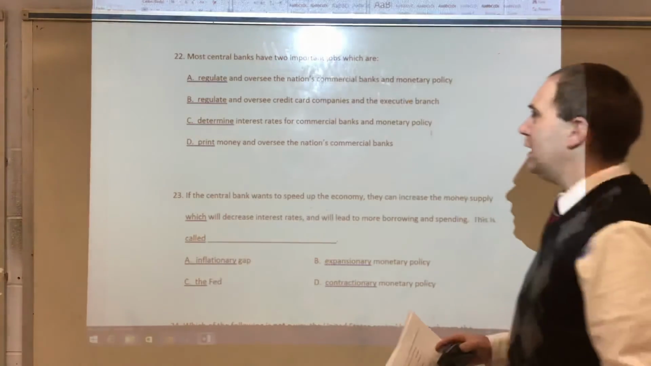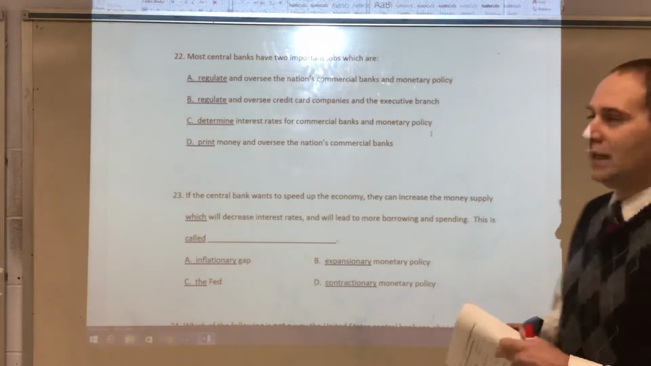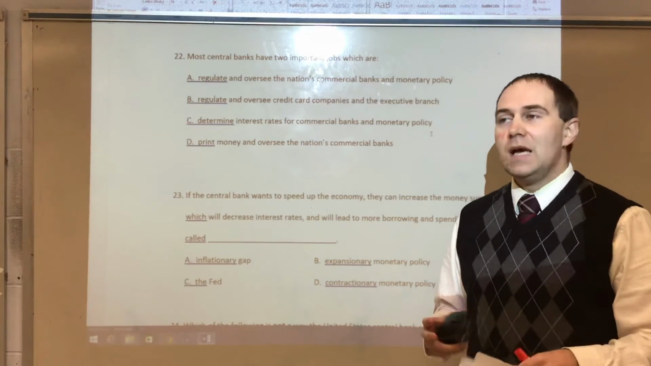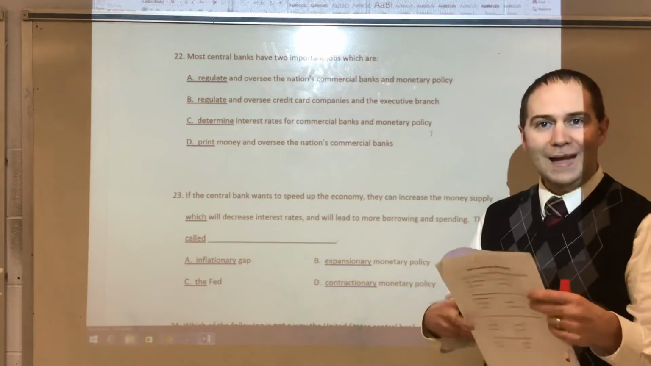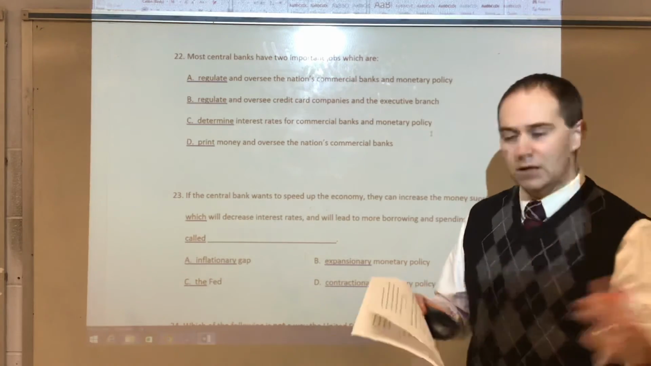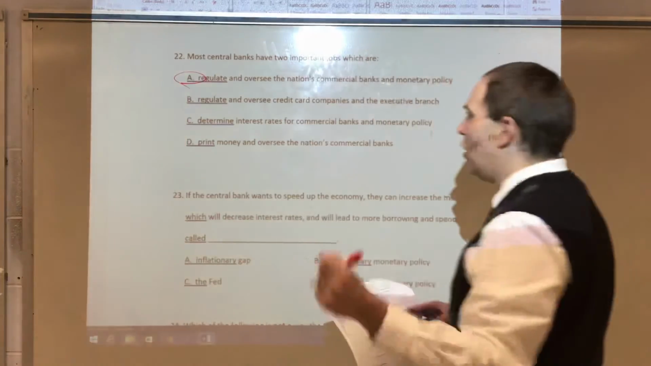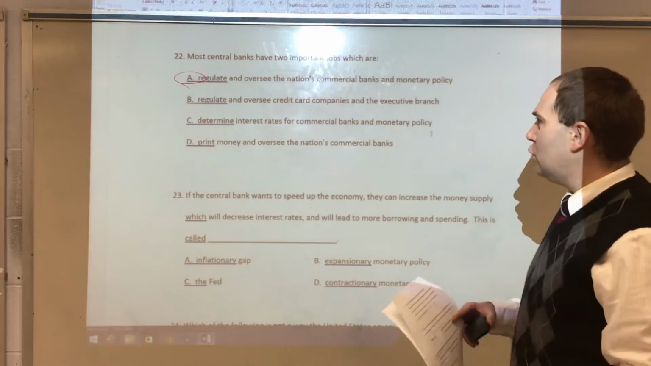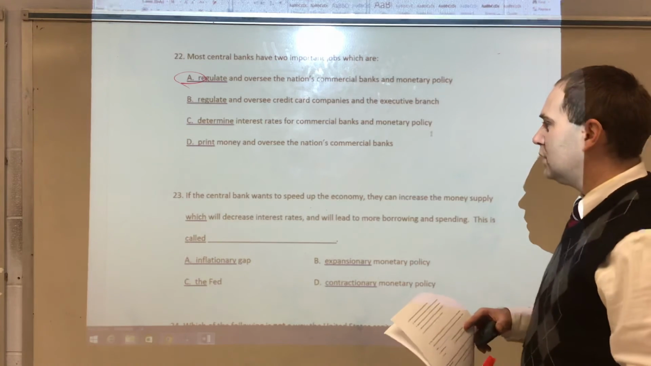22, most central banks have two important jobs, which are, again, now most of us don't really realize this, a central bank, we're talking about, like Federal Reserve, so forth, we're talking about that type, not talking about community trust bank here locally. But anyway, their most important jobs will be regulate and oversee the nation's commercial banks and then monetary policy. That's the two big ones.